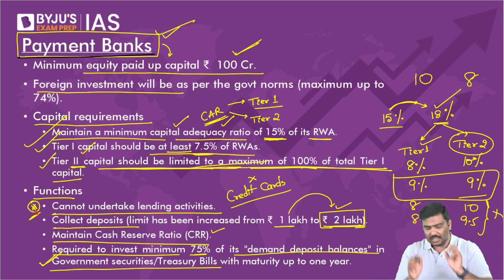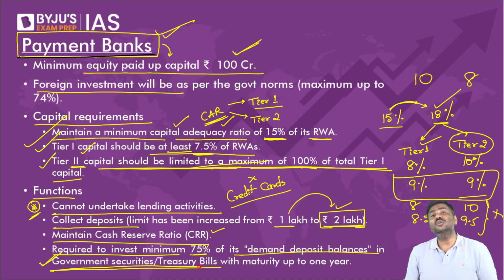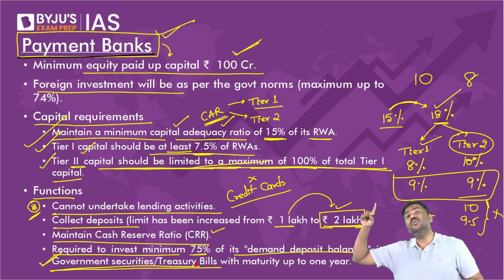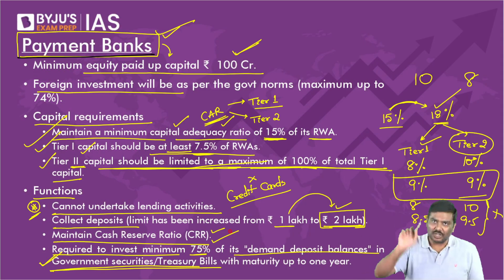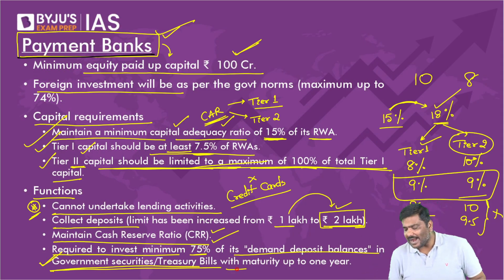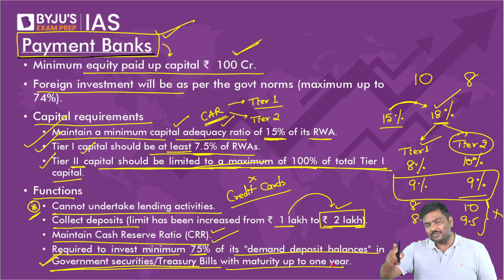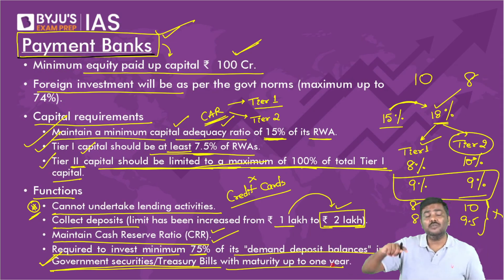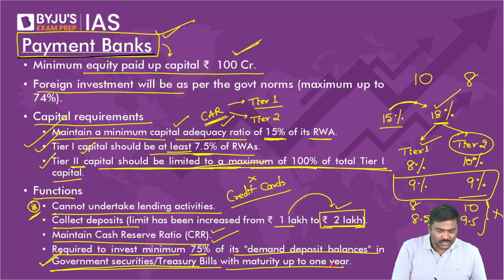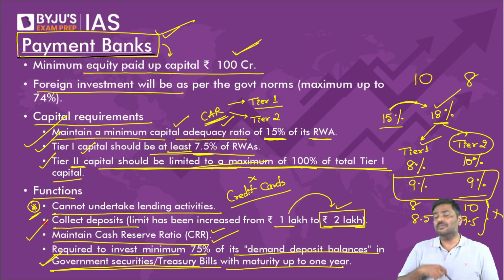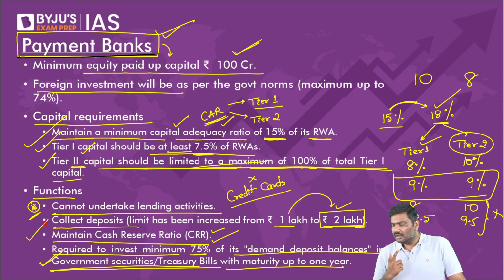I'll come to that. Because they are allowed to collect deposits, but they are not allowed to lend in the market, at least 75% they will have to invest in government securities, and the remaining amount of money they will have to keep with other banks. In the form of deposits, they will have to keep with other banks. Right? So that is basically the concept of payment banks. Any issue here? Any issue?